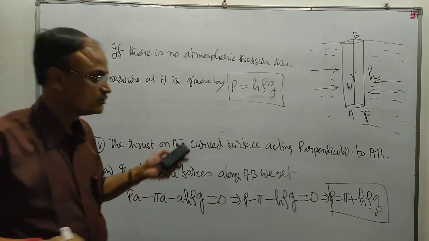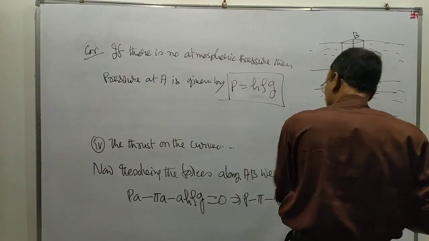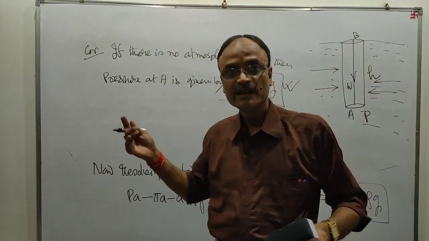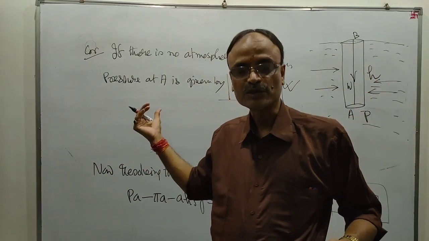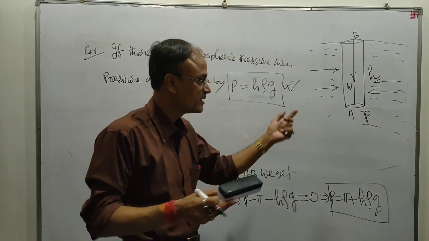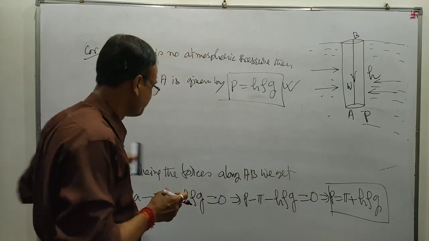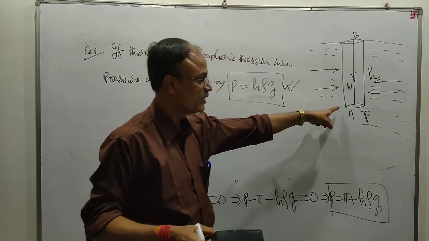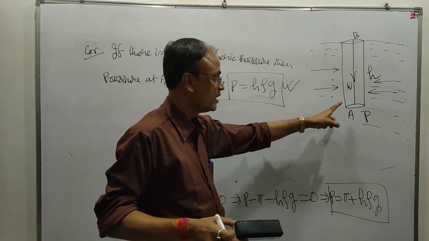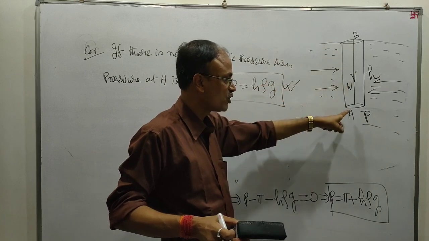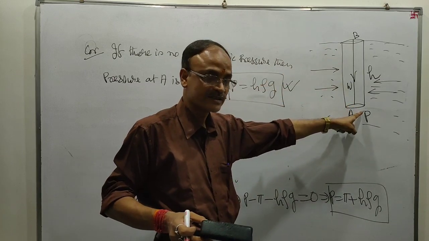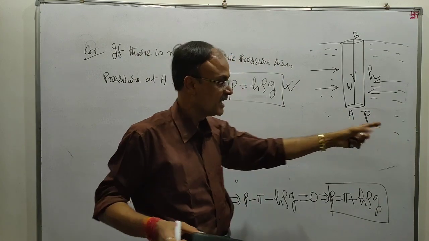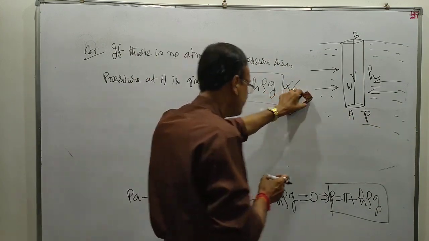H rho G. Just remember this. This theorem will be applied in many problems of hydrostatics. Pressure at the point is H rho G. What is H? Depth of the point below the effective surface. Rho is the density of the homogeneous fluid, and G is the acceleration due to gravity.